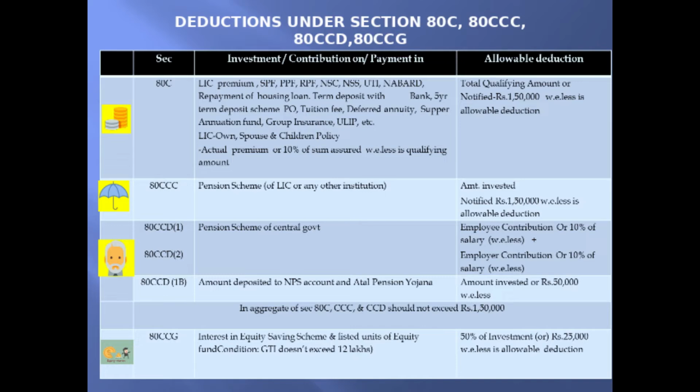Then we will move on to 80CCG. Investment in Rajiv Gandhi Equity Savings Scheme, unlisted units of equity fund, is eligible, and here the condition is that GTI does not exceed 12 lakh rupees, and the allowable deduction is 50% of investment or rupees 25,000, whichever is less, and this deduction is allowable for the first 3 years only.